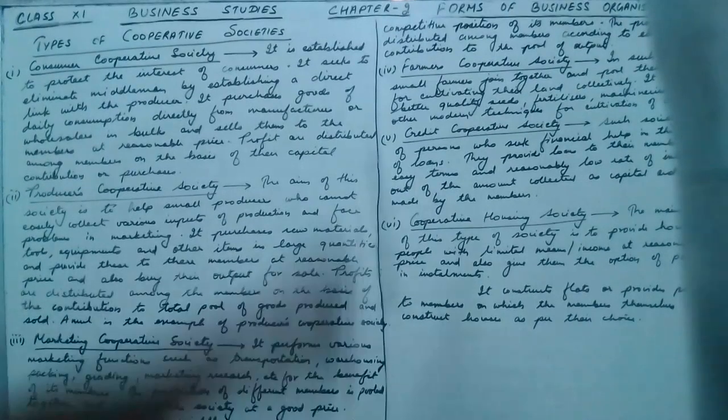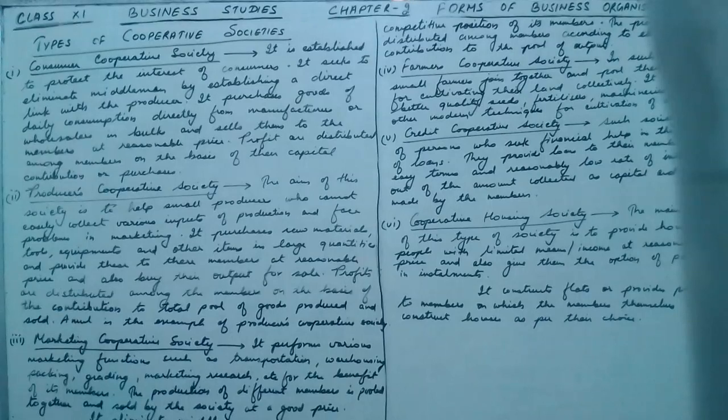It eliminates the middleman and improves the competitive position of the members. So the middleman is removed from this and the competitive position of the members of the marketing cooperative society becomes strong. The profits are distributed among members according to each member's contribution to the pool of output. Whatever profit is there, it is distributed among the members according to the contribution of the output given by the members.